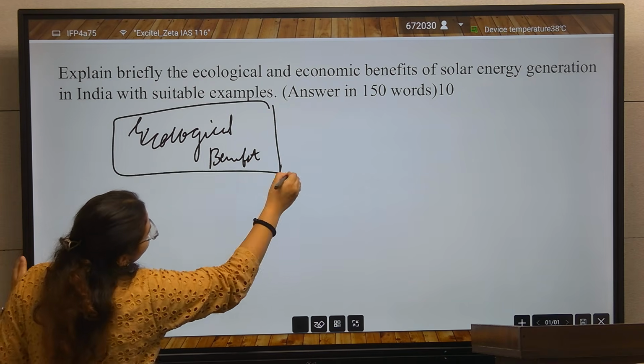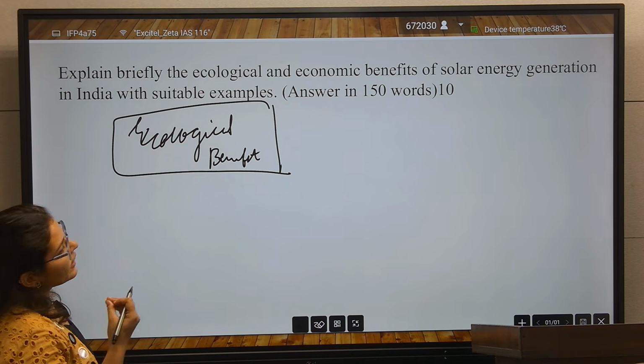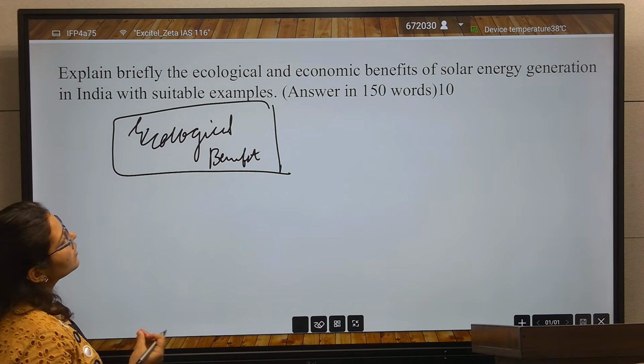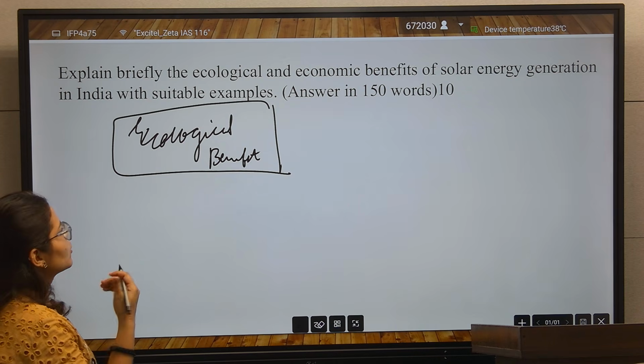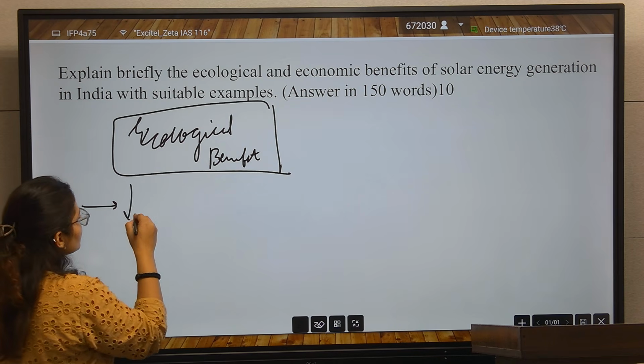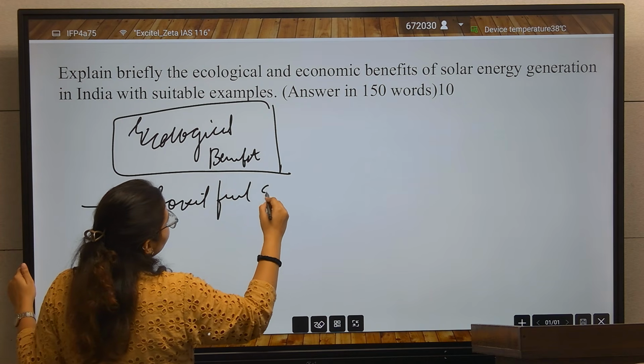So if we generate energy from solar rather than fossil fuel, then what are the ecological benefits? Think in that line. First, there should be a reduction in fossil fuel emission.